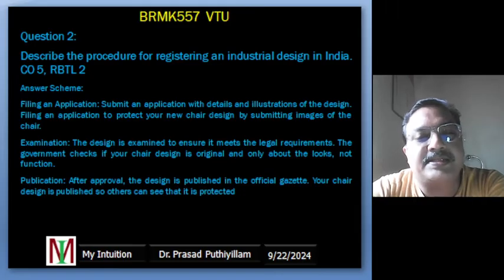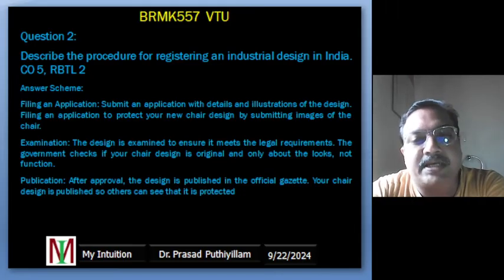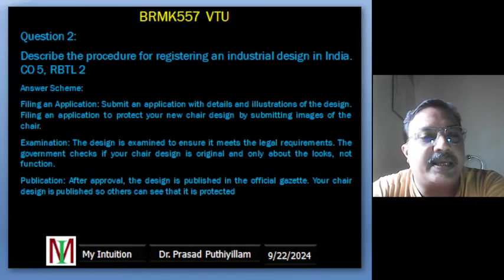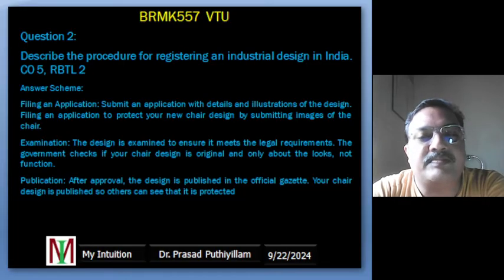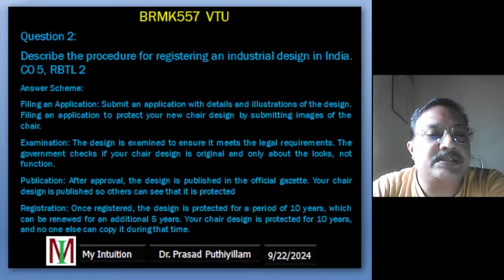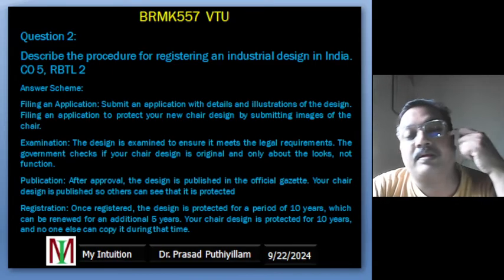And if another designer thinks that our chair looks too much like theirs, they can object and they can explain why it looks similar. So that objection can be done at this stage. Last stage, that is registration.